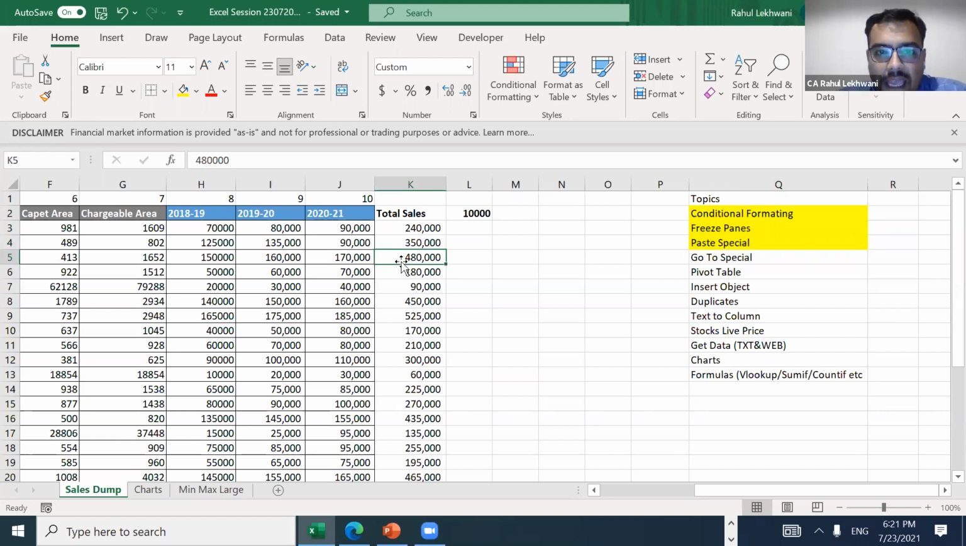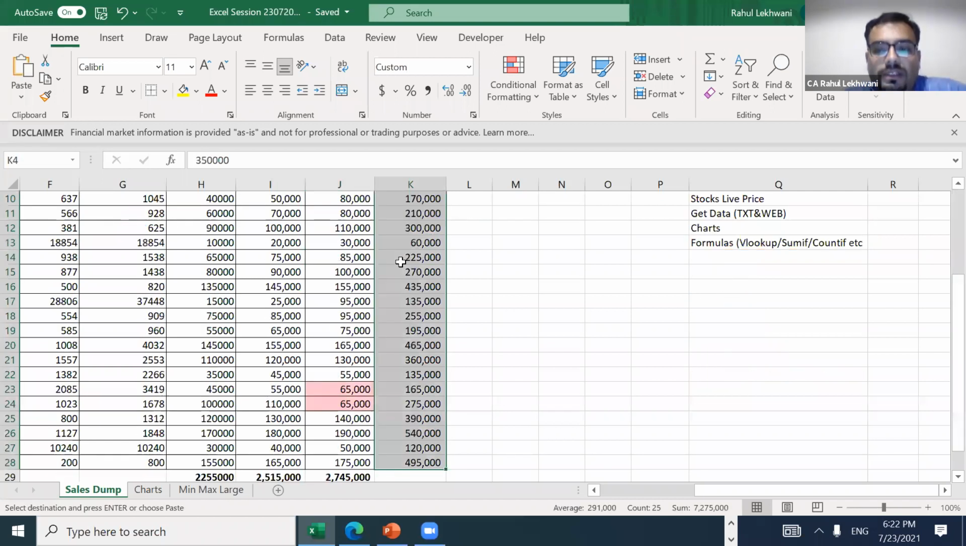See, till now I have not used my mouse. The idea is, for people who have been using Excel for 5-6 years or more, the idea is not to touch the mouse. How can we do it? We can use shortcuts for it, right? So see, here I want this 240 to be in every line item. So I'll just copy 240 and then select.